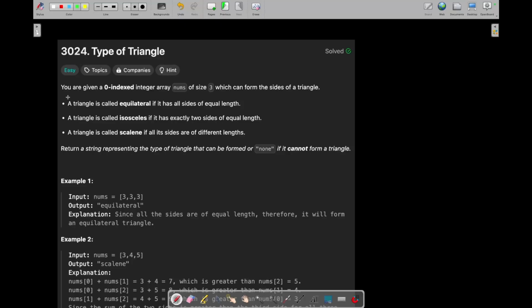Now we are going to see today's LeetCode daily challenge, which is type of triangle. Okay, so let's see what this question is and how we can solve it.